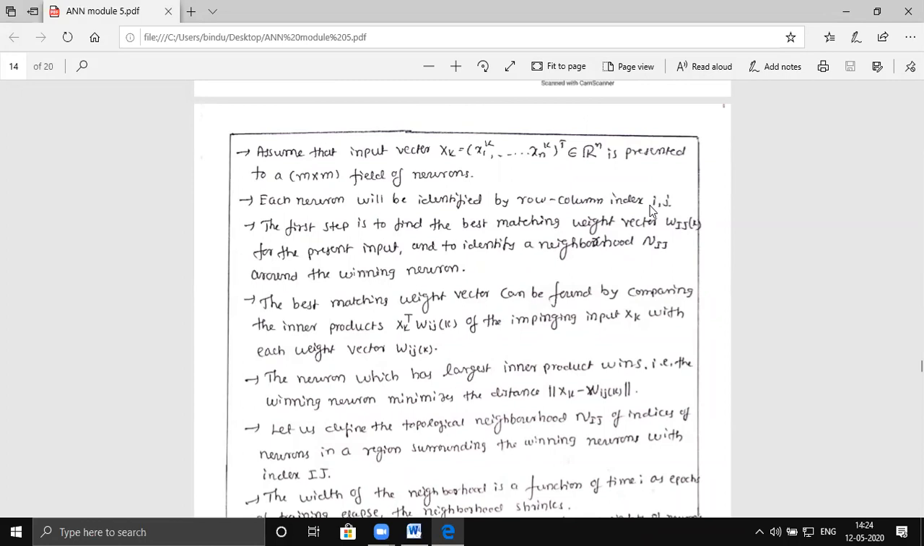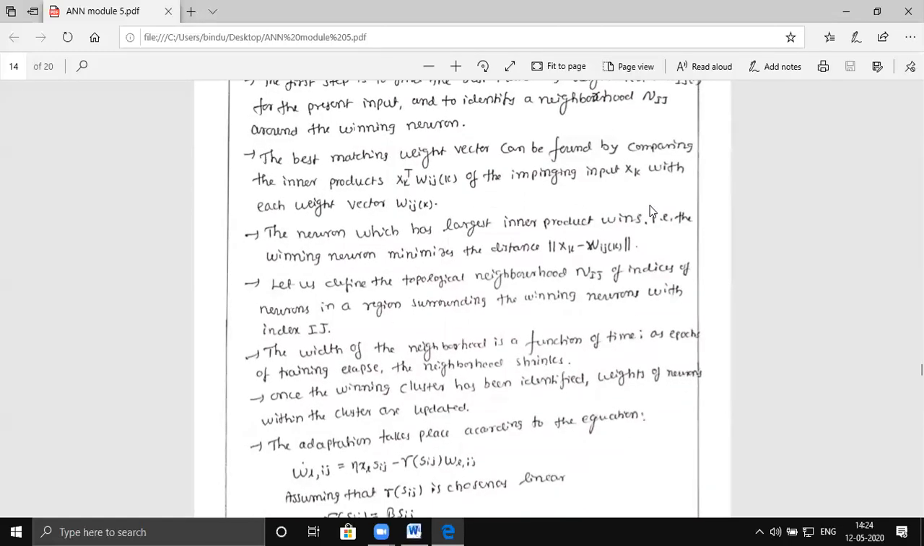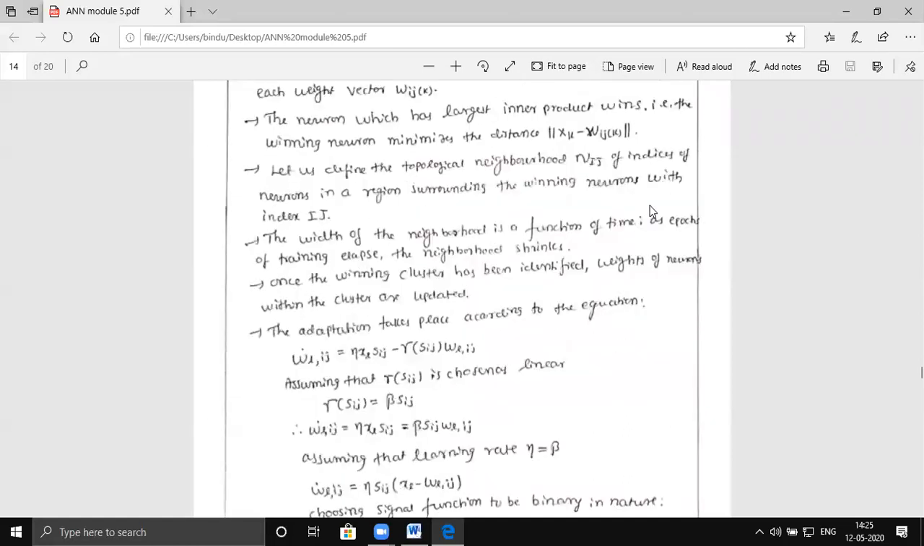So this many neurons are there, which will identify the best matching weight vector. Once the best matching weight vector is obtained, whichever neuron has the least distance between the input and the weight vector keeps learning. Once the learning is complete, we go for the adaptation. How do you go for adaptation?